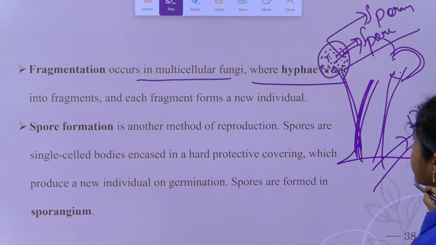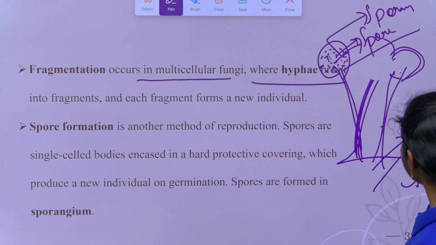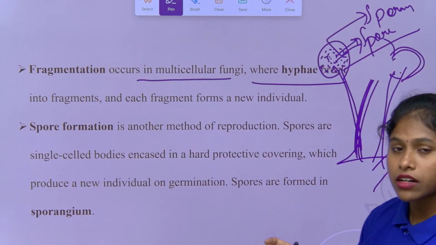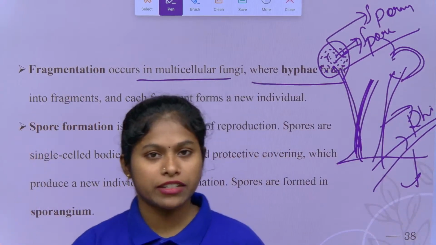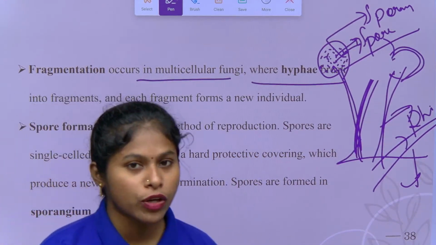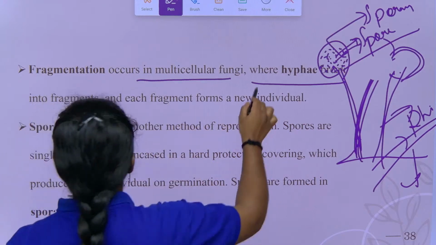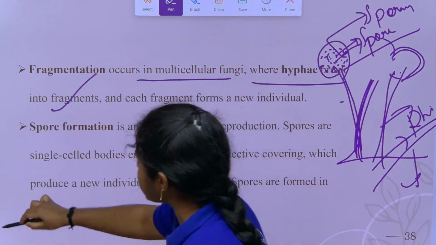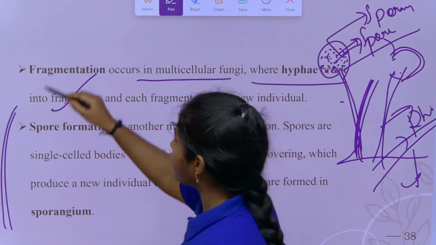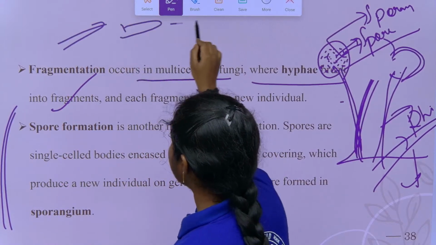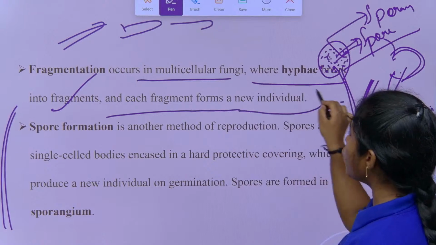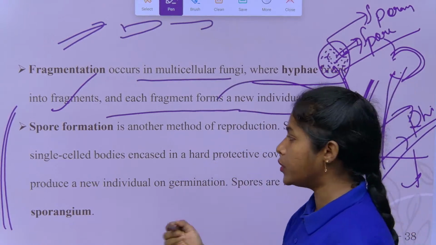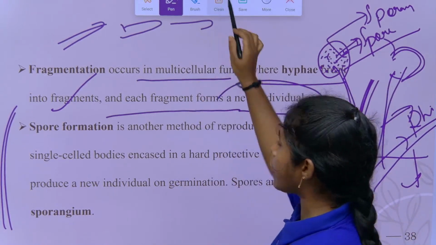So this is the example of a multicellular organism. The stalk-like structures having slender filaments, right children? The slender filaments we call hyphae. The hyphae break down into small fragments, and each fragment can produce a new individual. So this is what fragmentation is, children.